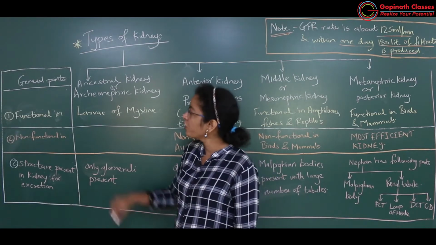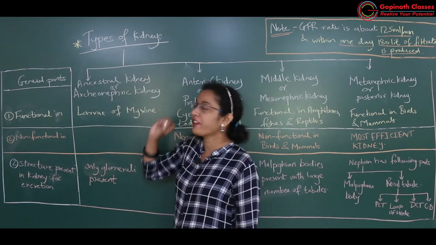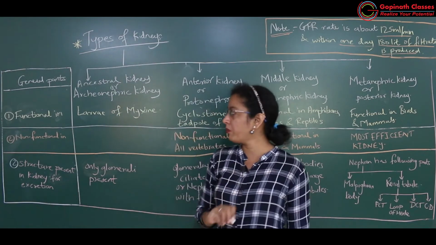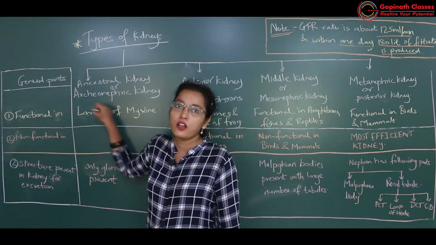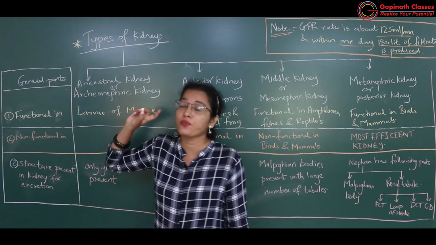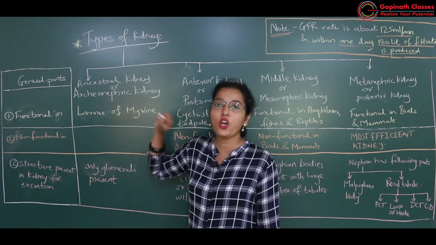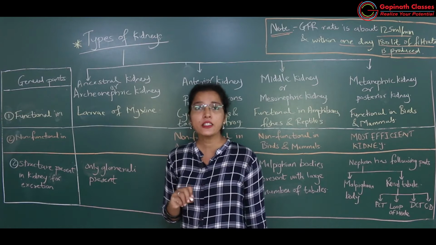Firstly, the ancestral kidney or archaeonephric kidney is functional in larvae of myxine. Myxine is what?